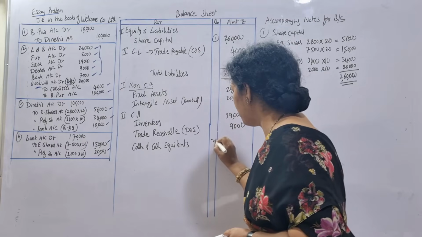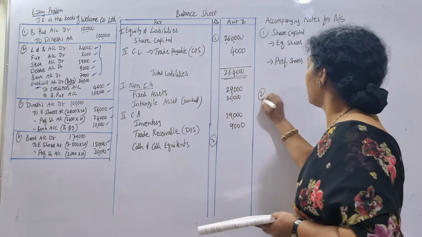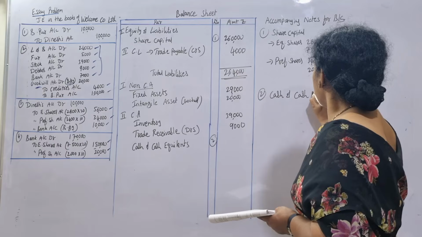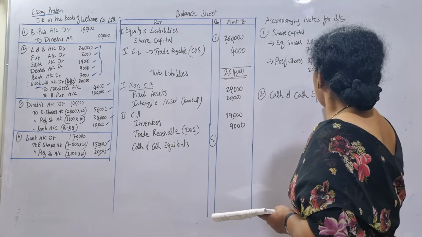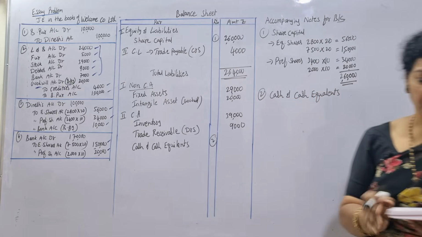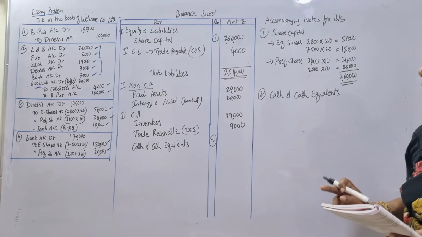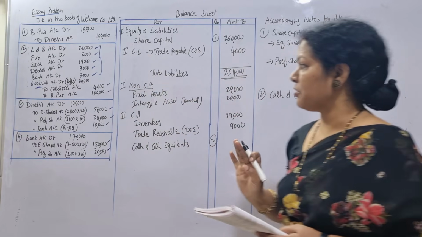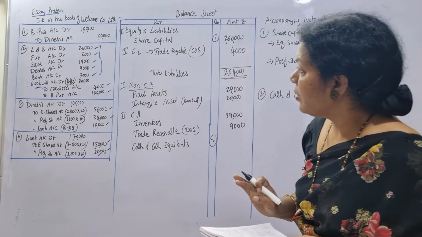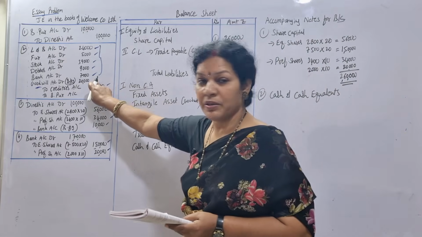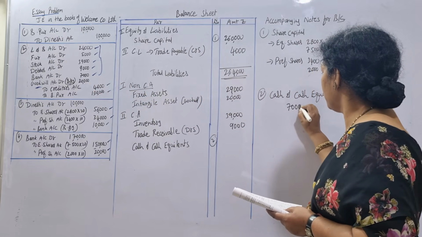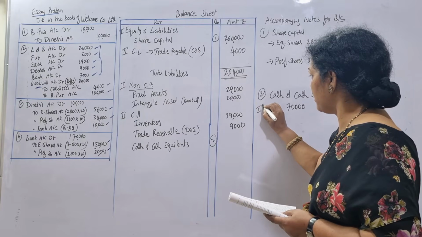So this we have to show in the notes: cash and cash equivalents. How do we take this cash and cash equivalents? First of all, wherever we found the cash, that we'll take first. So second entry we have 7,000. How did we get this? This is from the second entry.